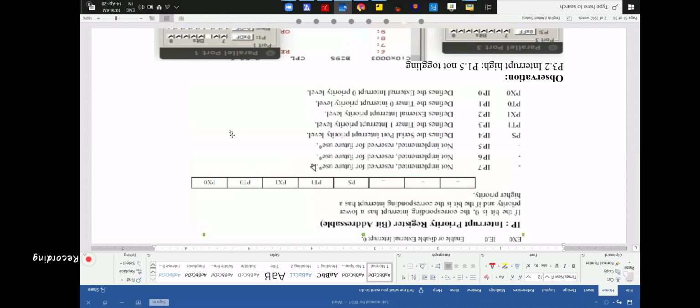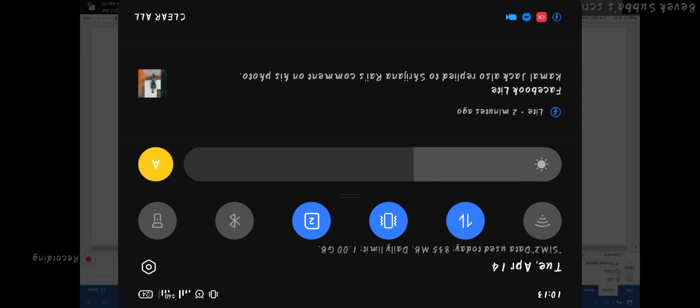Which one will it perform first? If it is 1 1 1 1 1. Did you understand? Again, if it is 1 1 1 1 1, which one will it perform first?